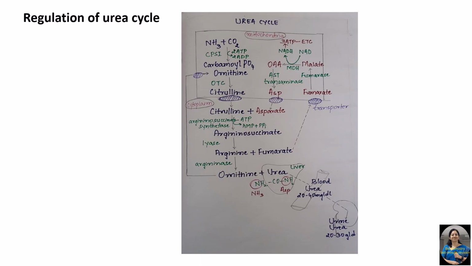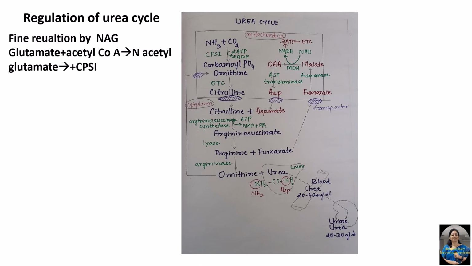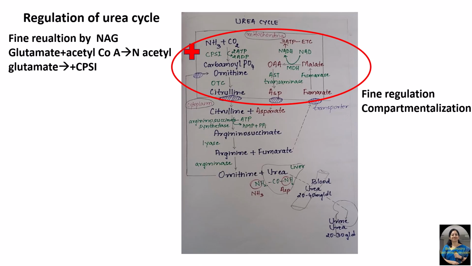Now coming to regulation of urea cycle, the fine regulation is mainly done by N-acetyl glutamate, and this N-acetyl glutamate is formed by condensation of glutamate with acetyl CoA, and this acts as a positive allosteric effector of carbamyl phosphate synthetase 1. The next type of regulation is by compartmentalization. This is because part of the urea cycle enzymes are present in mitochondria, and part of the urea cycle enzymes are present in cytoplasm. So this will bring about compartmentalization.